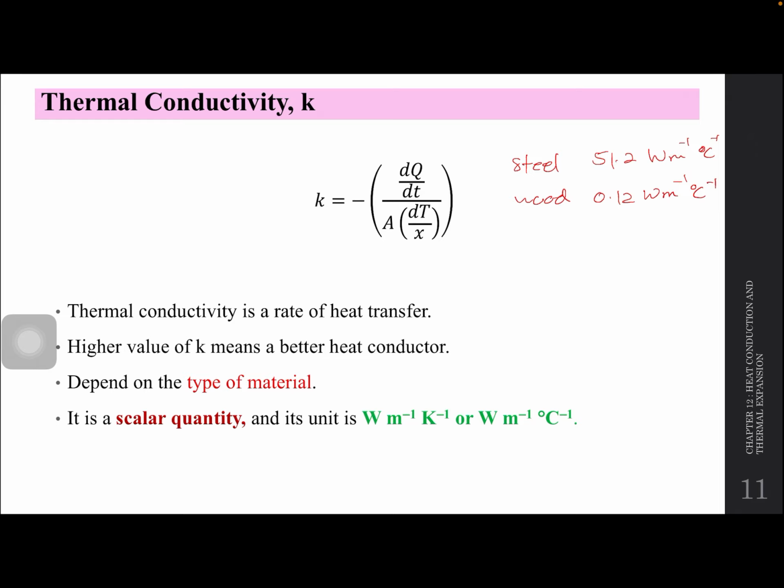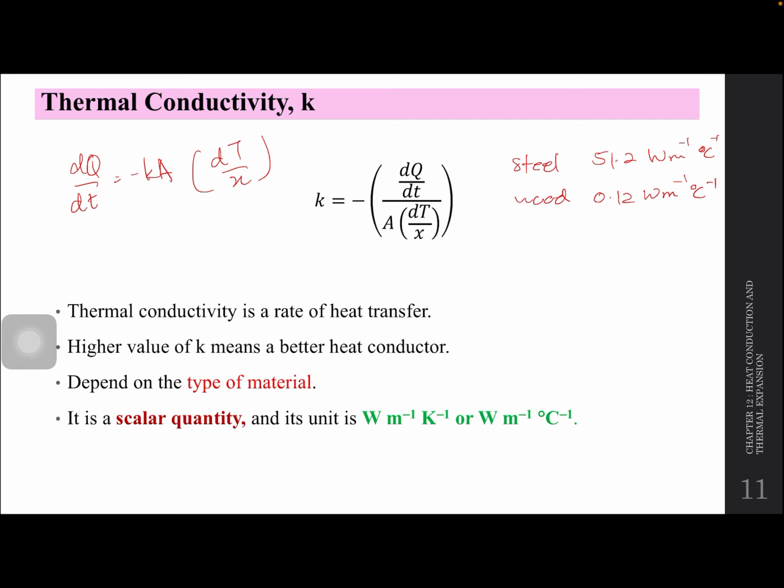Okay, so K is negative dq over dt over A dt over X. Asal dia macam ni je, dq over dt equals to negative KA dt over X. So kita nak K, kita gerakkan semua. Okay, so maksudnya walaupun dia kata K is inversely proportional with A and directly proportional with X ni, tapi dia masih lagi constant lah. Tak kisah area berubah ke X berubah, dia masih lagi sama.